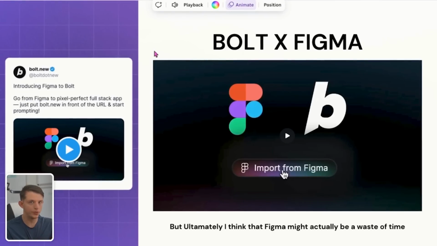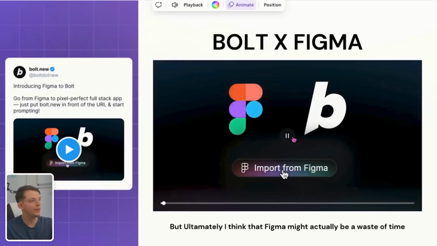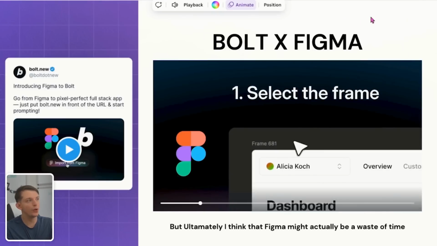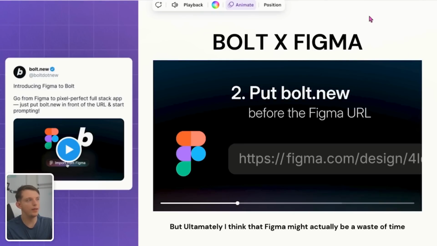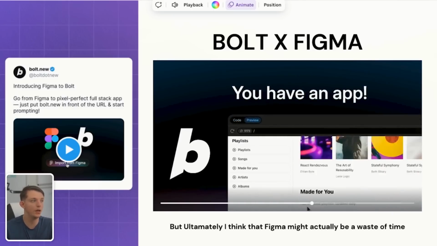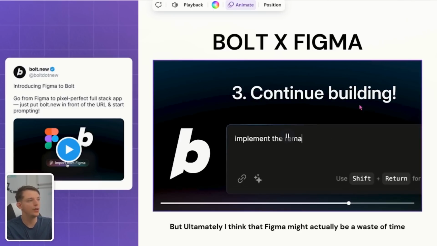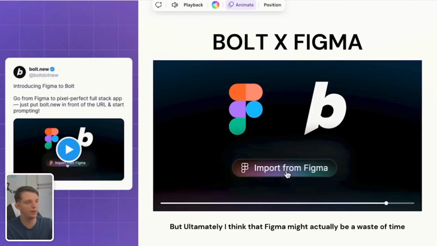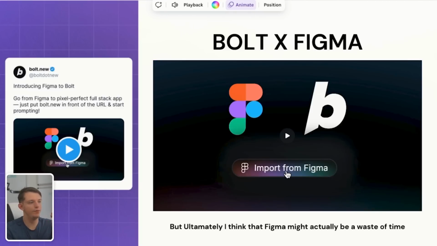Over to Bolt. Bolt is another vibe coding tool that you can just build apps on the web. This is becoming a very competitive space right now. You have Bolt, Replit, Lovable, and there are many others actually, V0. And they just added the ability to use Figma. So you can basically import your designs, if you use Figma, directly into Bolt. And this is pretty cool. I think this is going to be something we're going to see across all of these web-based vibe coding tools. You're going to be able to just import your Figma designs. Okay, so that's it for the vibe coding trends.